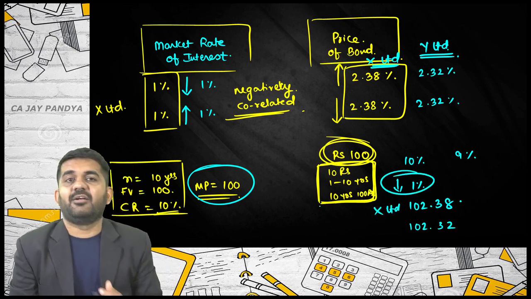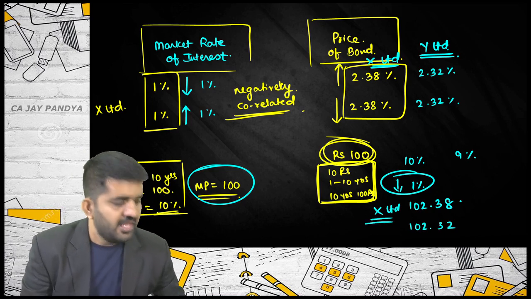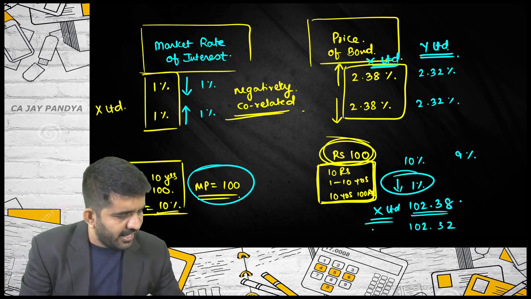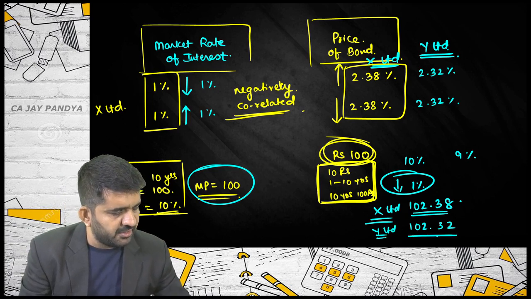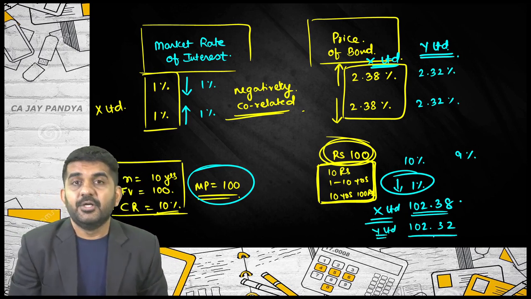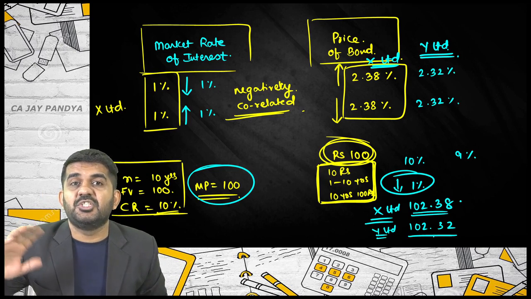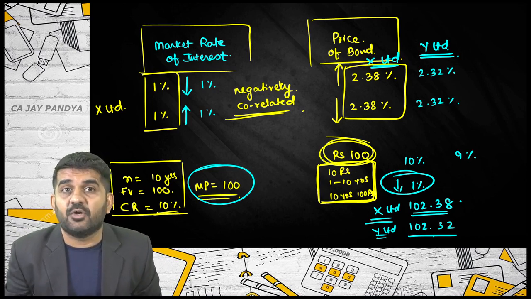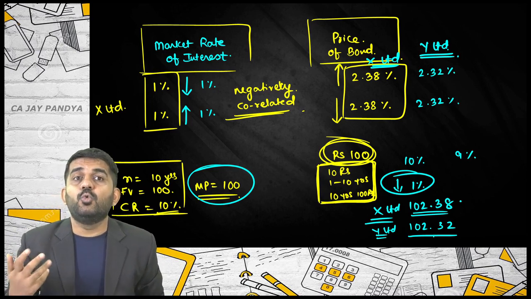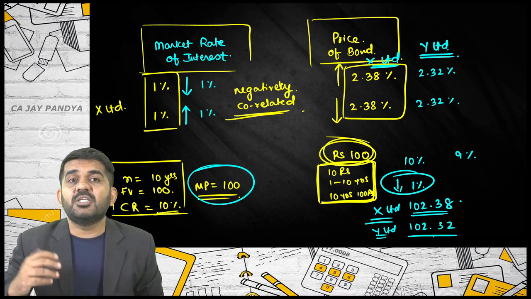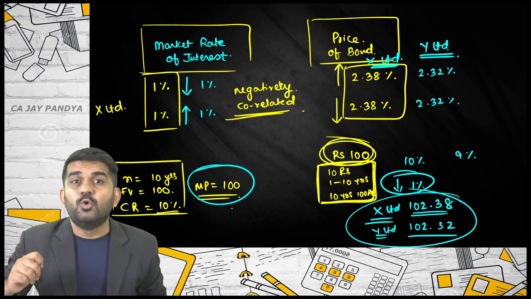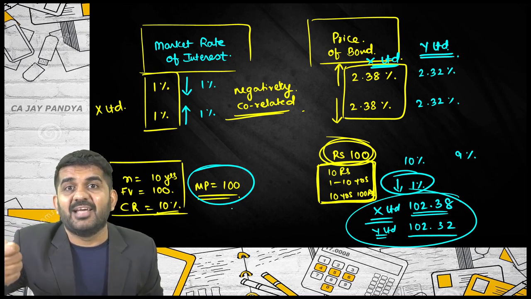This is how modified duration works. Whenever there is a market change, say the CRR or SLR is changed or the base rate of the bank is changed, then you can directly calculate the maximum price you are ready to pay for this particular bond. You don't have to recalculate everything else again.